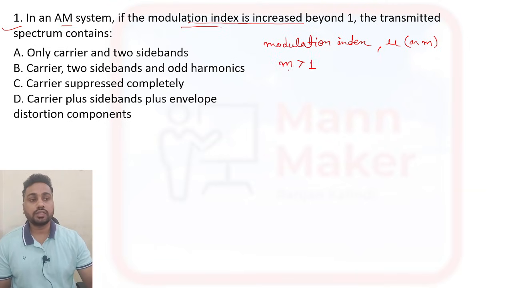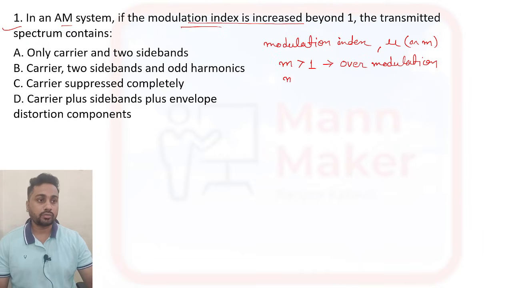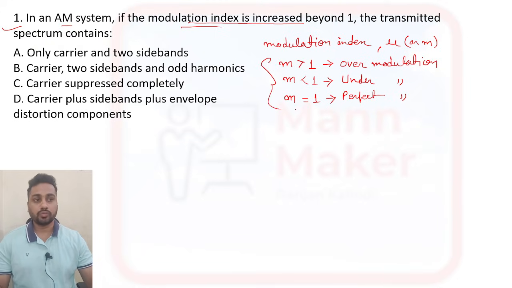Whenever the modulation index is greater than 1, the modulation is called over modulation. When the modulation index is less than 1, the modulation is called under modulation. And when the modulation index is 1, it is called perfect modulation. So these 3 points are related to your modulation index.